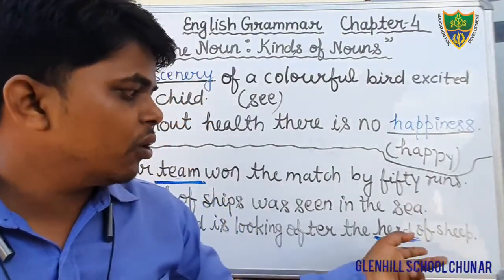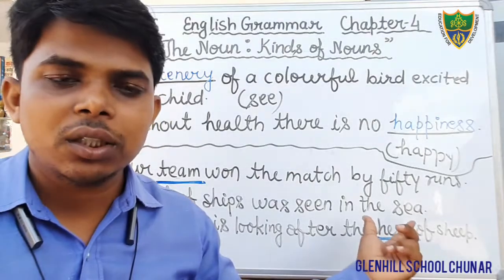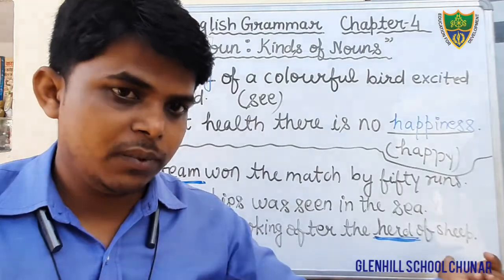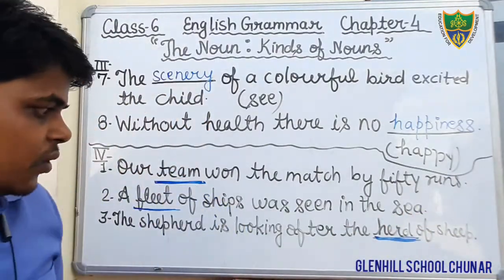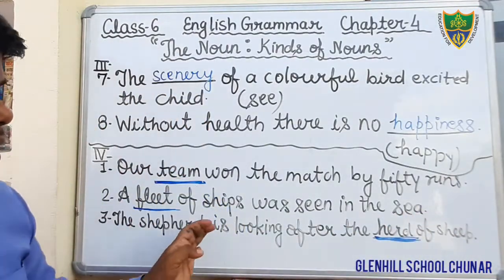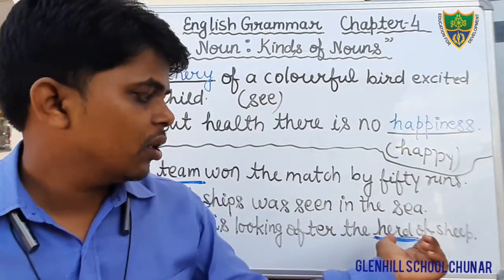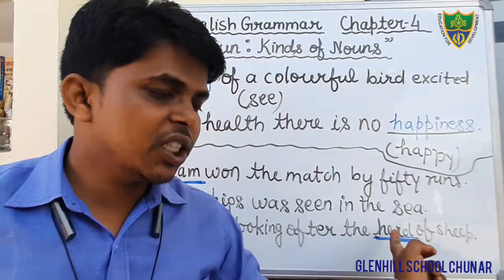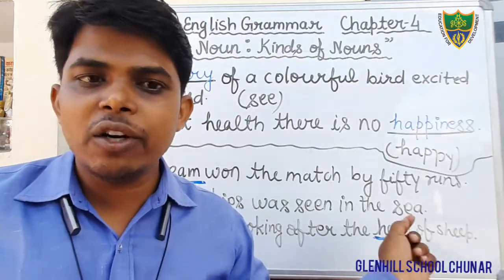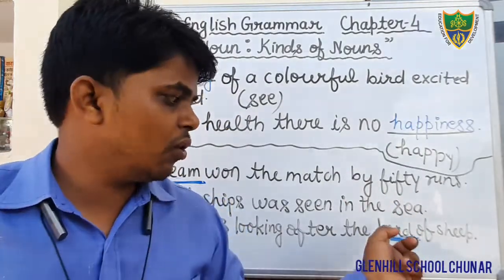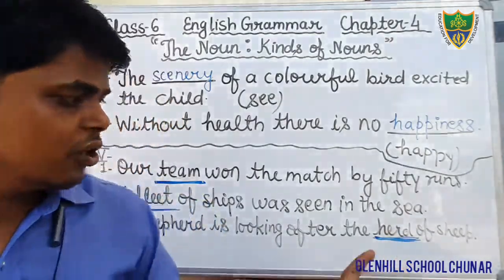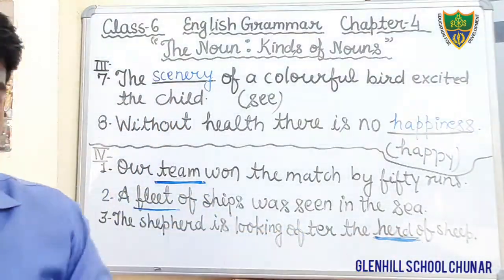Therefore, here the word herd is used to show the collection of sheep. Here in this sentence, the word herd, H-E-R-D, denotes the collection. Therefore, the word herd is the collective noun in this sentence. So, underline the word herd.